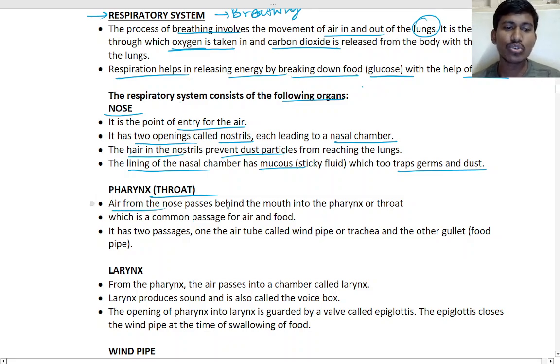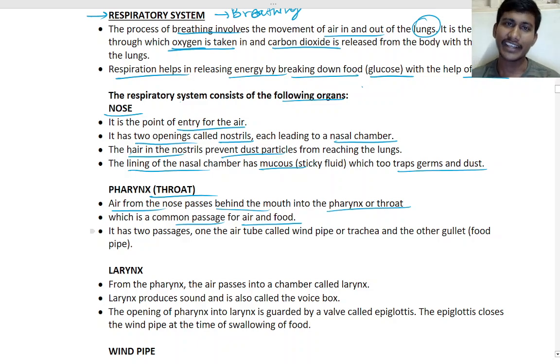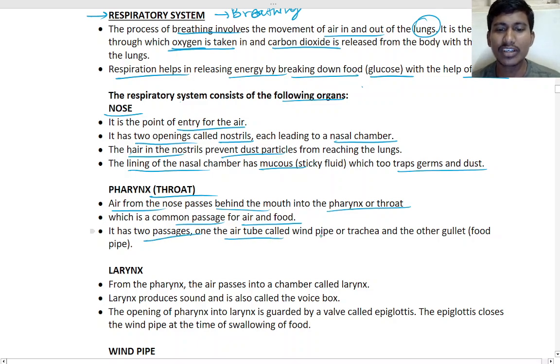So air from the nose passes behind the mouth into the pharynx, that is inside the throat, which is a common passage of air and food. The throat is common between food and also air. If you try to eat something and it goes into the windpipe, you will get a cough and it will push the food out. It has two passages: one is the air tube called the windpipe, that is the trachea, and the other is the gullet, that is the food pipe.